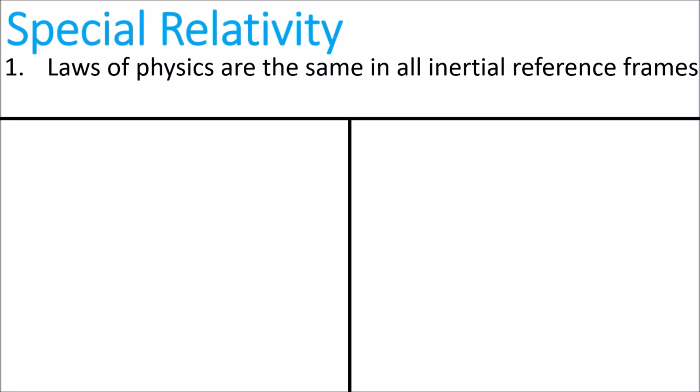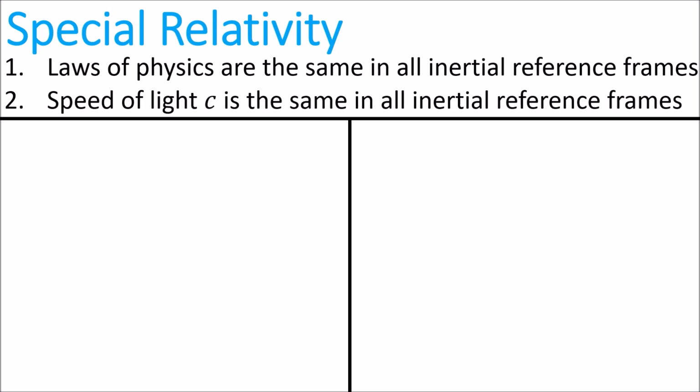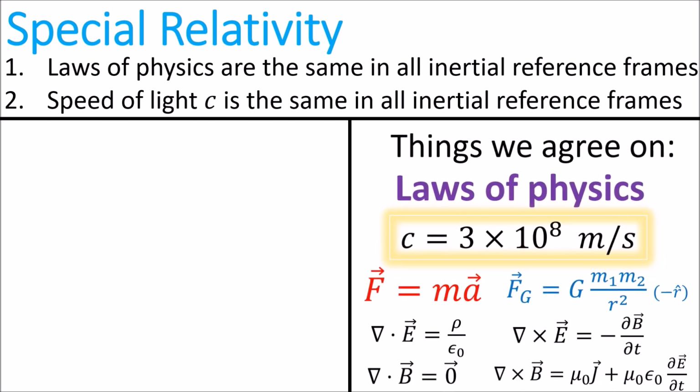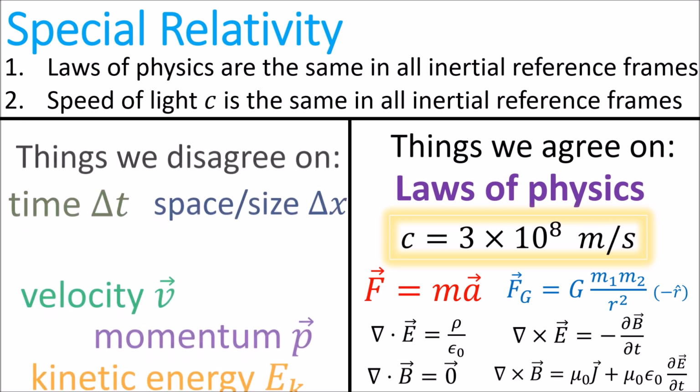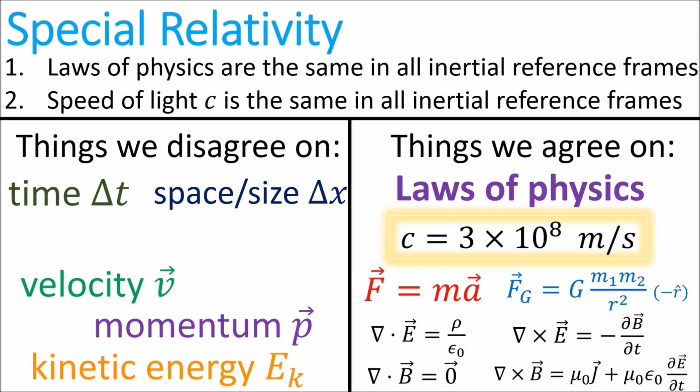So, to sum up special relativity, the two postulates are that all laws of physics are the same in all inertial reference frames. And we also have to remember that the speed of light in a vacuum c is also a law of physics that is the same in all inertial reference frames. This means that all inertial reference frames will agree on Newton's laws, Maxwell's equations, and the speed of light. But different inertial reference frames will disagree on time and space, as well as velocity, momentum, and kinetic energy.